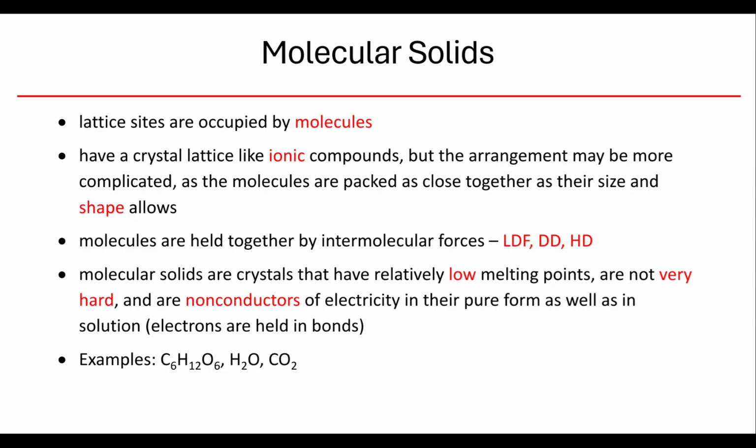Our next type of solids are molecular solids, and this is where we start getting full molecules occupying our lattice sites. Now they have a crystallized structure like ionic solids, but their arrangements are much more complex because of the shape and size of the molecules. And the bigger the molecule, the more complex it gets.